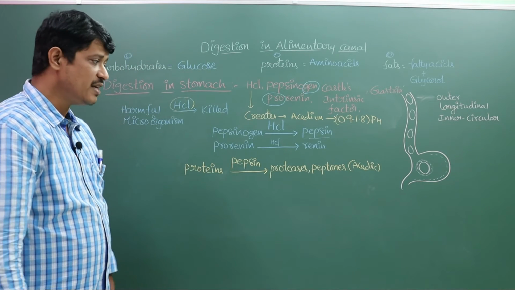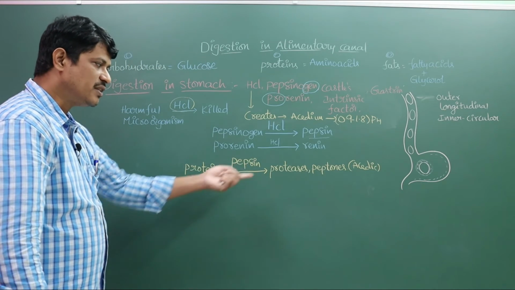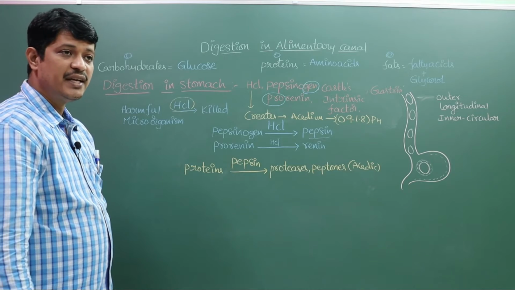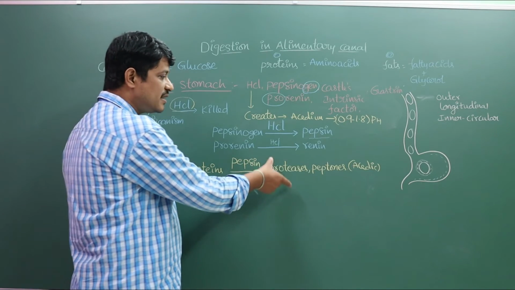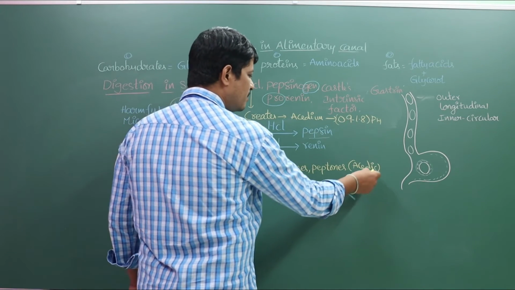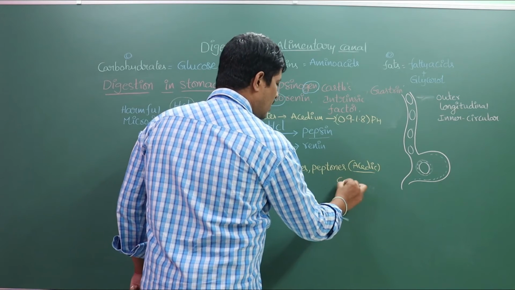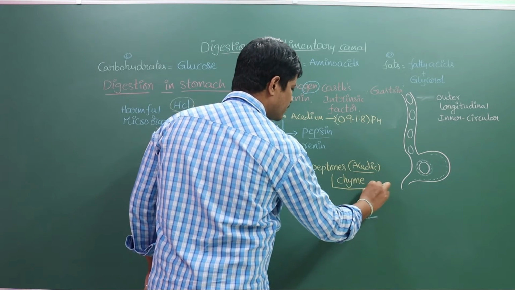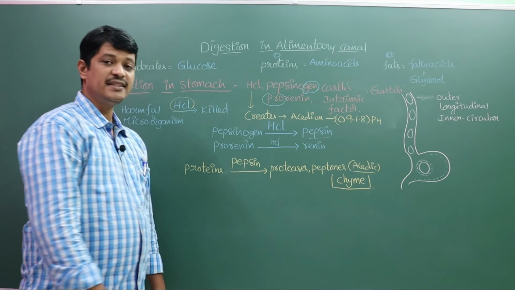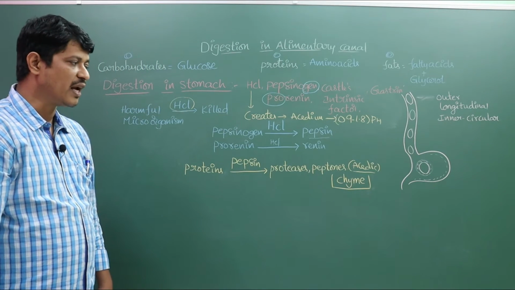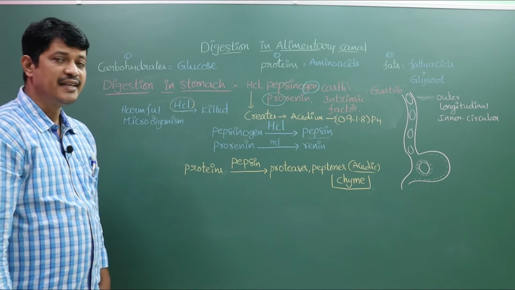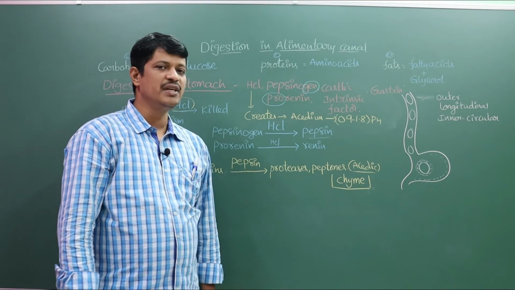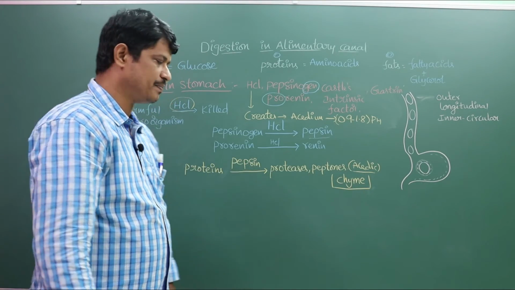Those are proteases and peptones. So this is also known as incomplete or partially digested material in the stomach with acidic nature. It is known as chyme. So chyme, partially digested food with acidic medium, is known as chyme.